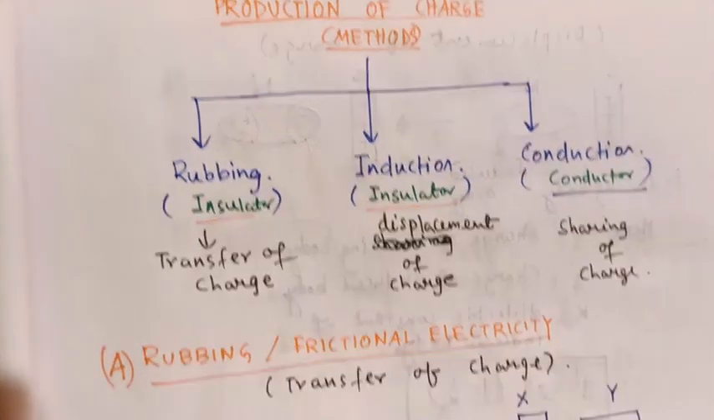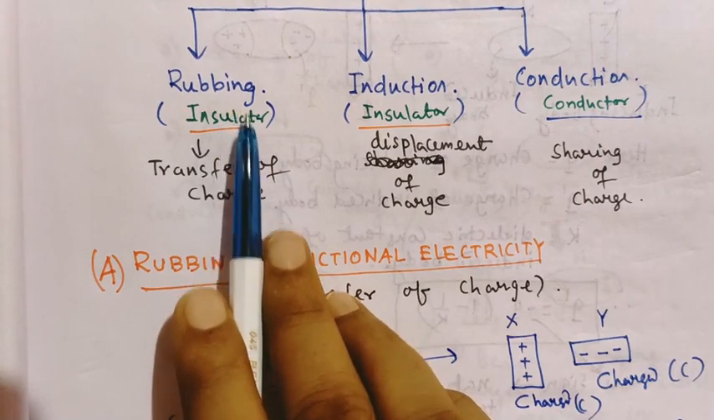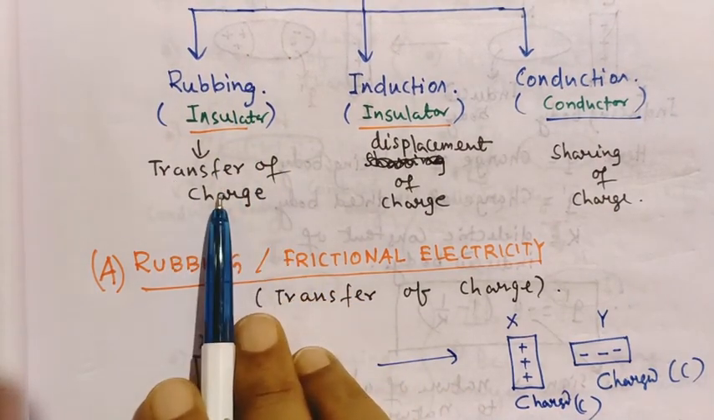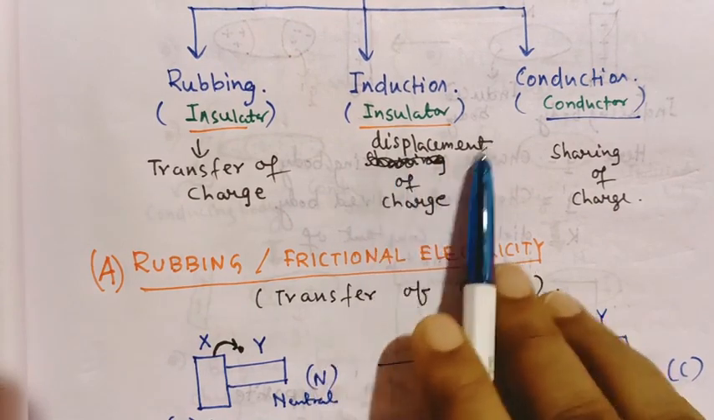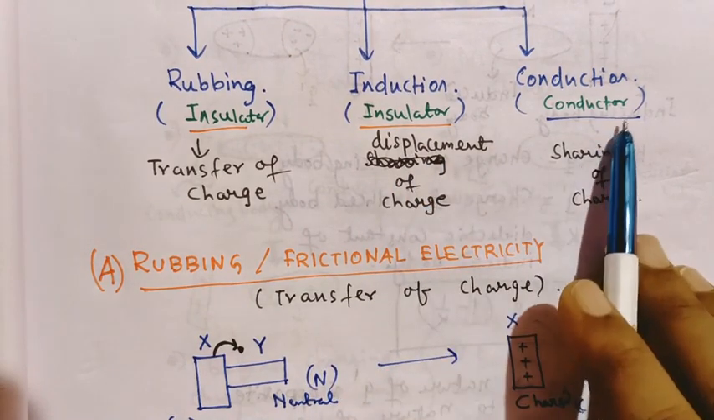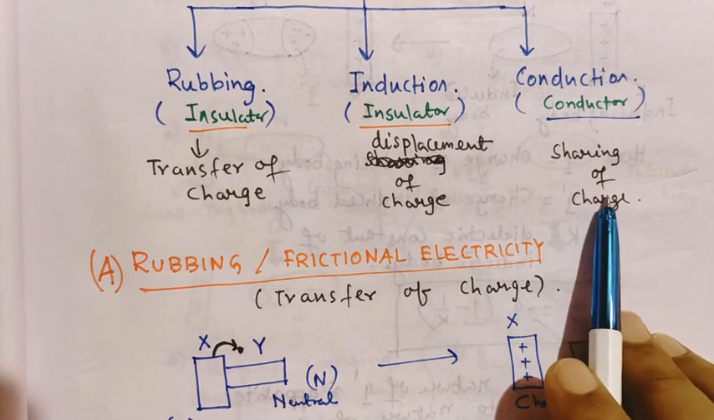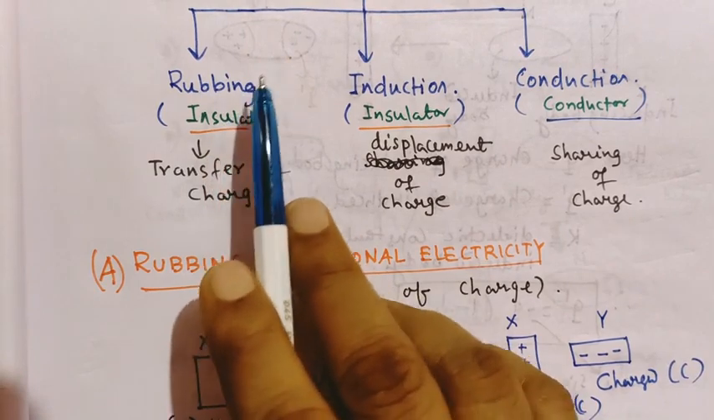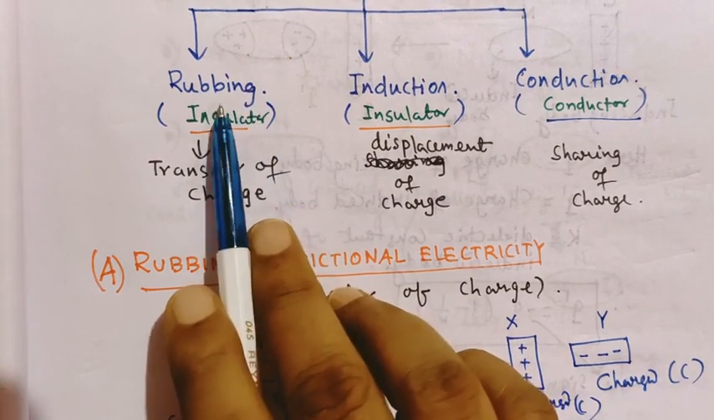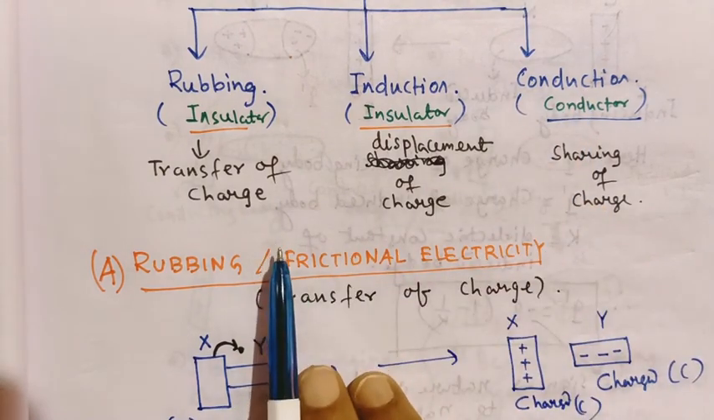The basic difference between the three methods is this: in case of rubbing, a transfer of charge takes place. In case of induction, a displacement of charge takes place. And in case of conduction, sharing of charge takes place. What are the methods to charge a body? Rubbing, induction and conduction. One by one we will discuss.